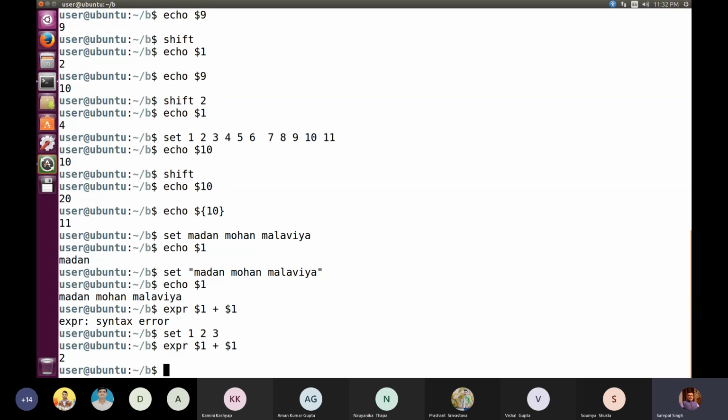I mean, it's not showing the concatenated version of Madan Mohan Malviya, because numeric operations cannot be performed on string, ठीक है। But when I'm writing 1 2 3 and $1 is holding the value 1, so then it's possible that you can perform addition.